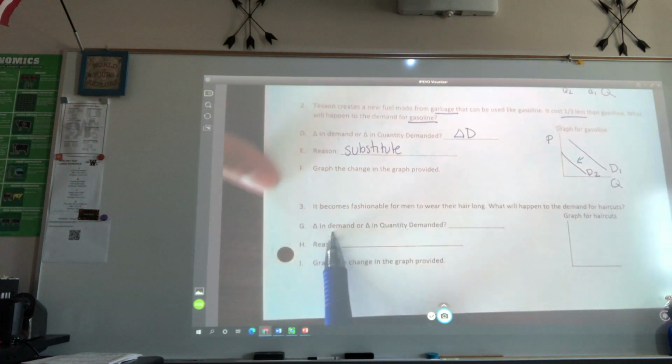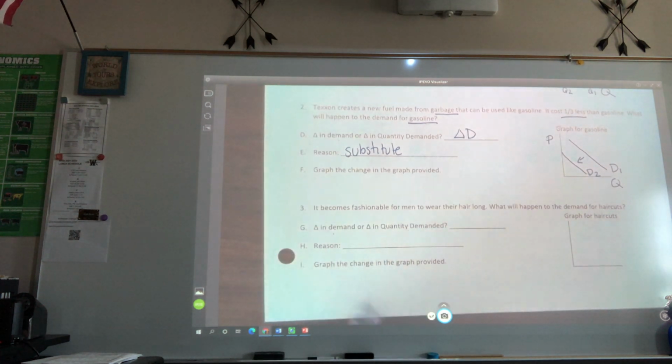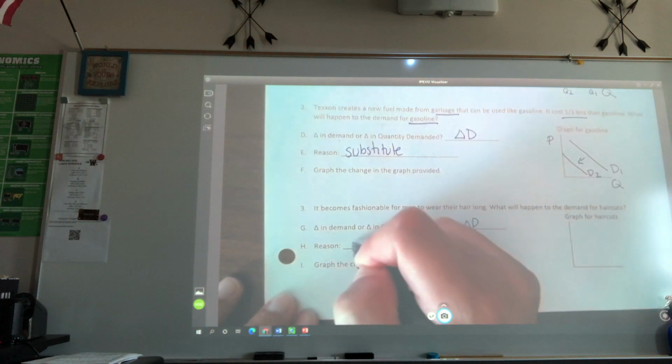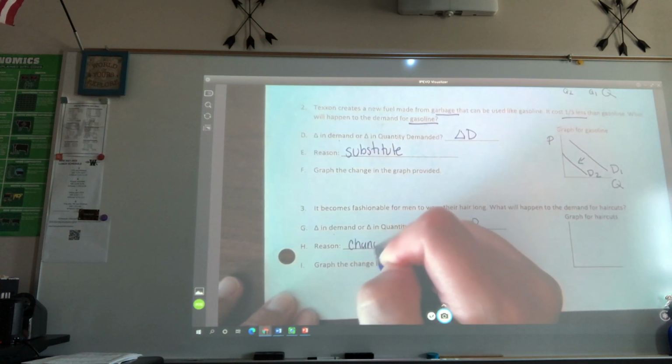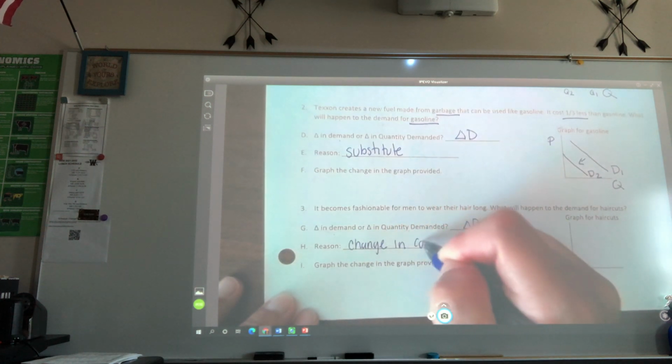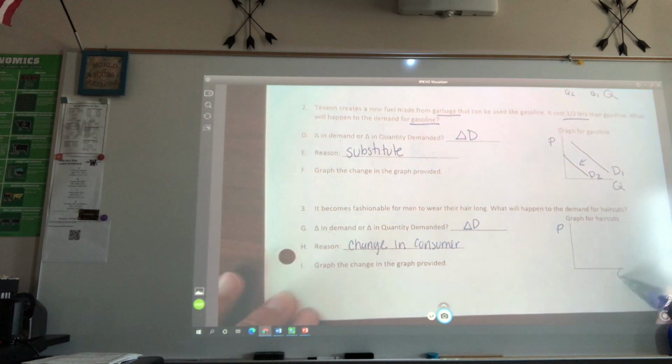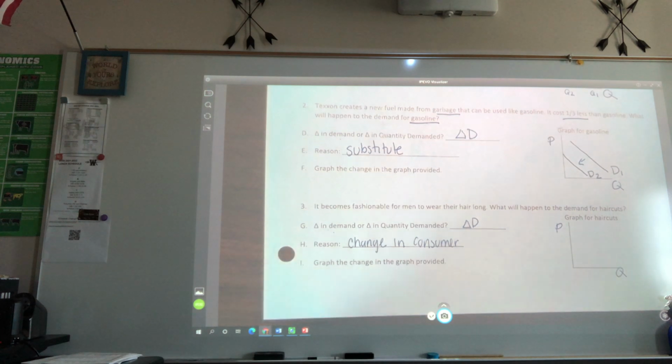Look at the reasons up here. What's the reasons? It becomes fashionable for men to wear their hair long. Consumer taste. So this is a change in demand because there's a change in consumer taste. So now this is P, this is Q. If men desire to wear their hair long, what happens to the demand for haircuts? Go left or right? Which way does it go? Left.